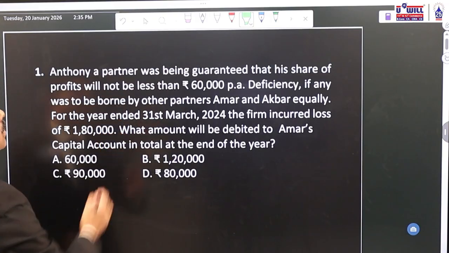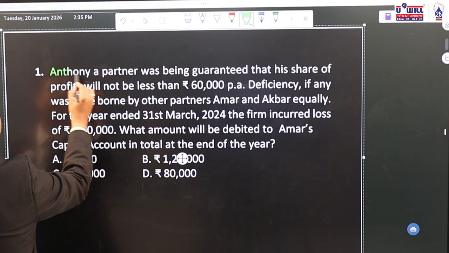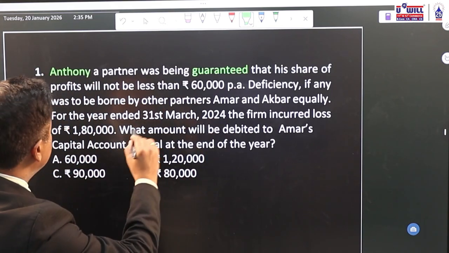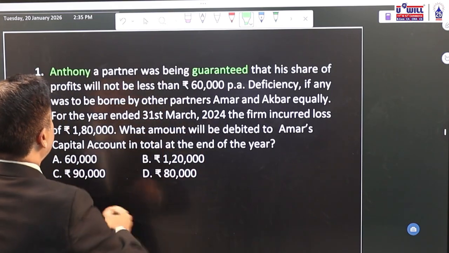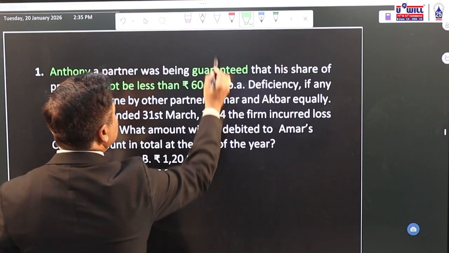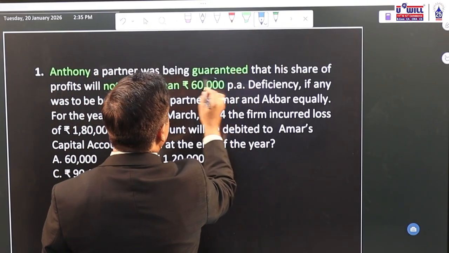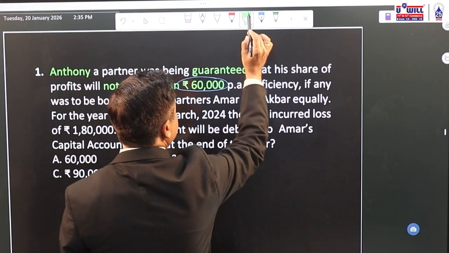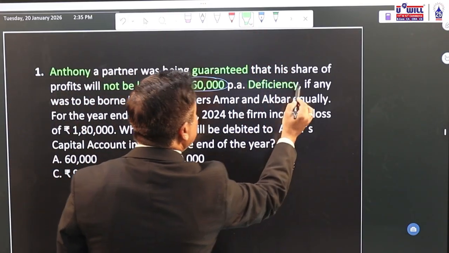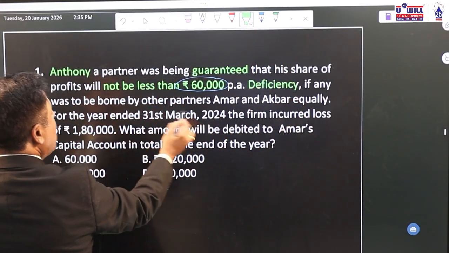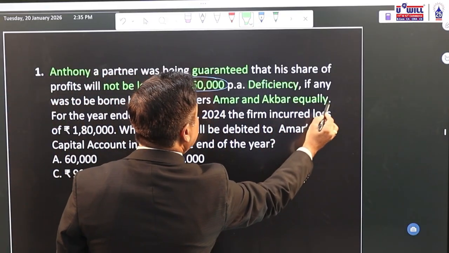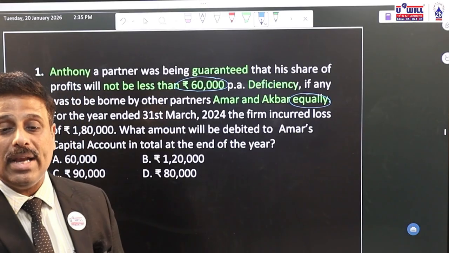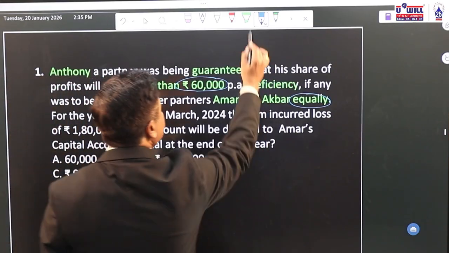Anthony, a partner, has been guaranteed that his share of profits will not be less than 60,000. So he has been given a guarantee of 60,000 rupees. Deficiency, if any, was to be borne by other partners, Amar and Akbar, equally. Okay. Equally, they are going to bear the deficiency.